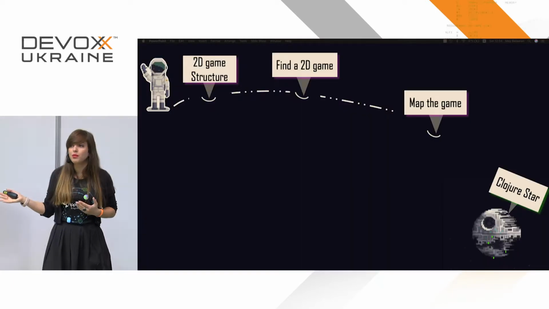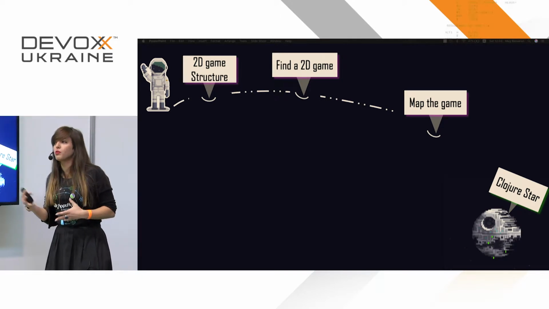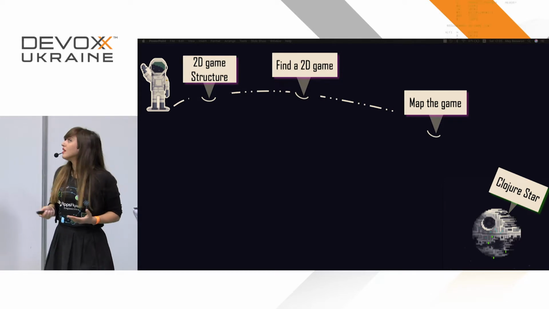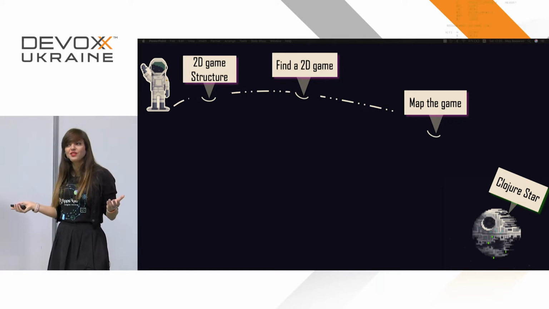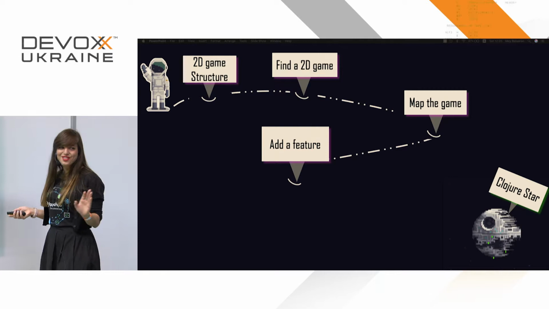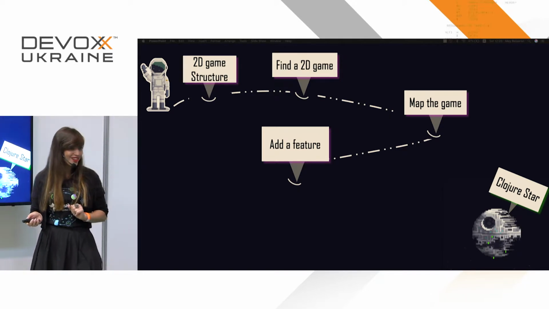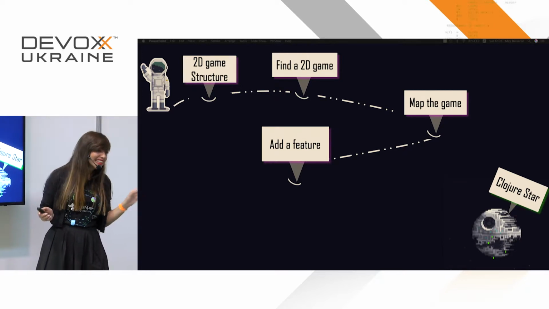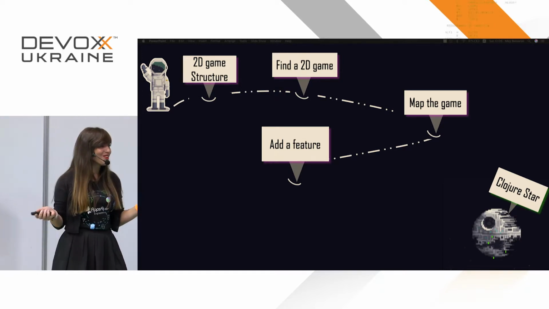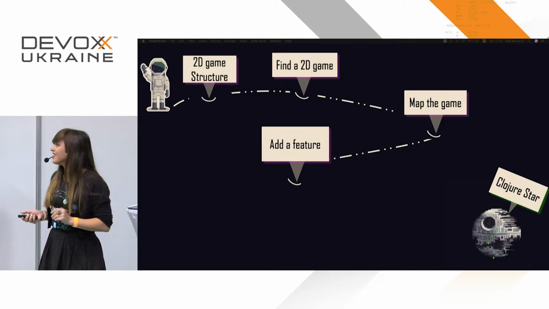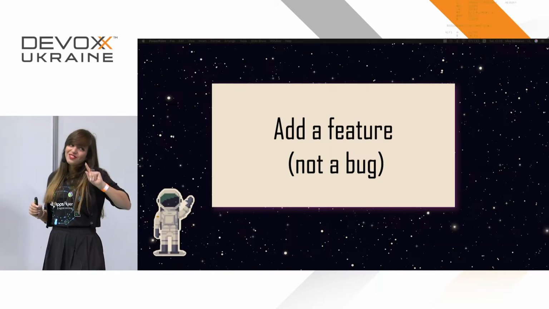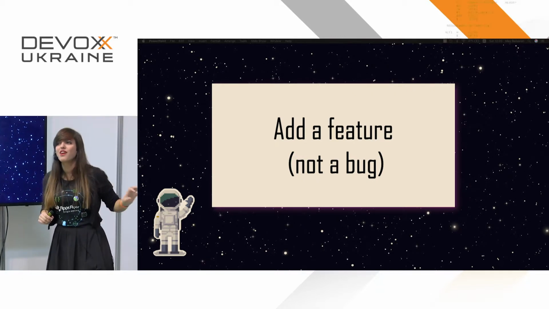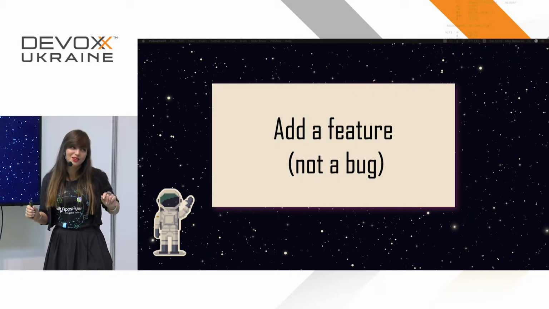And so what is the next thing that we want to do? After we mapped the game, and we are pretty much sure that we realized what happens in this game, we need to add a feature, because this is how you'll be sure that you truly understood what's going on in the code. If you were able to add something to code without breaking it, it means that you truly know what's going on in this code, right? So add a feature, not a bug. It's a serious thing right there, because you want to make sure it still works. If you don't have the cow anymore, you broke the code.